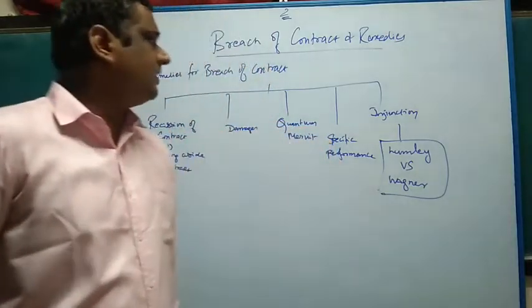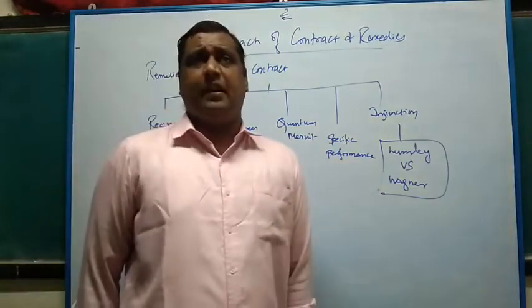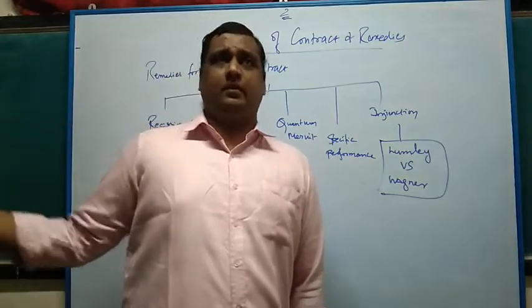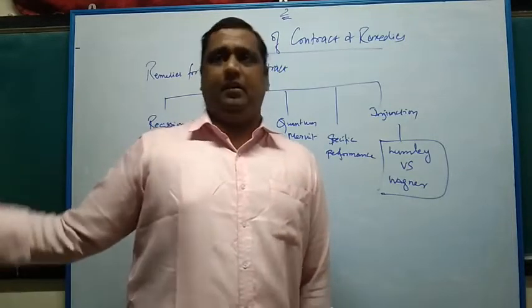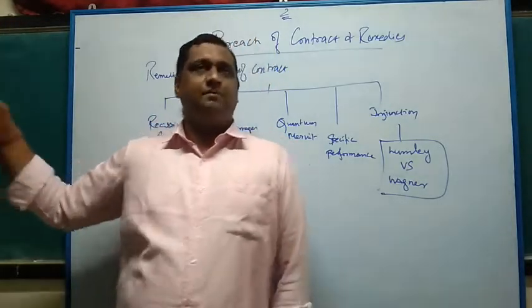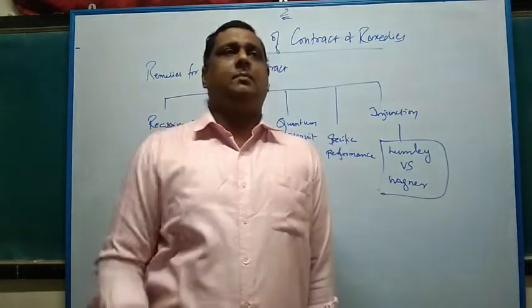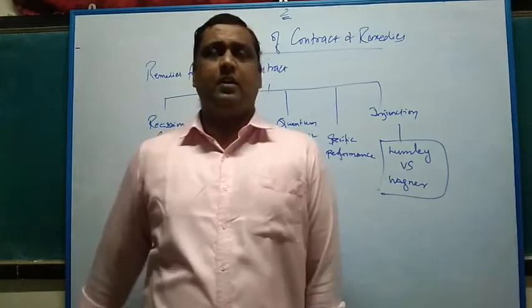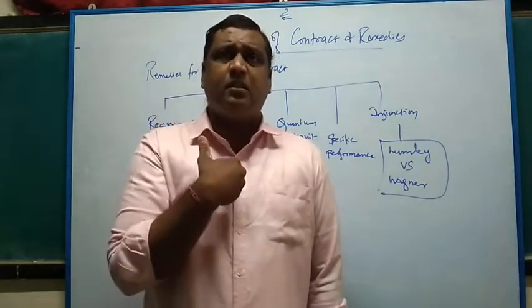So you need to understand what happens because of a breach of contract. When you breach a contract, the other party becomes a sufferer. He is the victim, the aggrieved party, the injured party. We call it by different terms. I am the party who is supposed to perform the obligation, and you are the other party on the other side of the contract. When I don't deliver, what will happen? You are dependent on my performance.